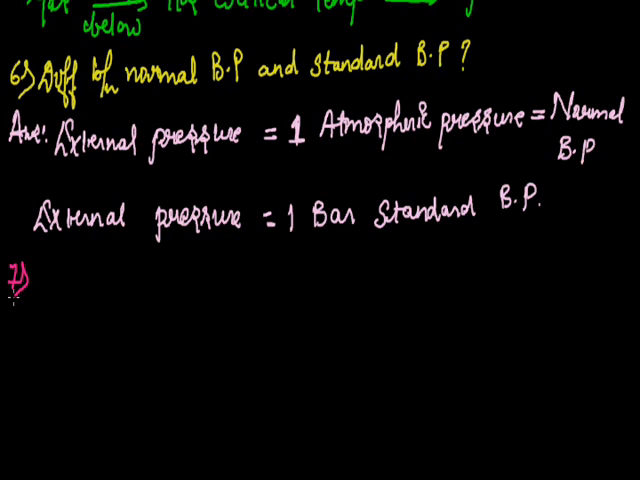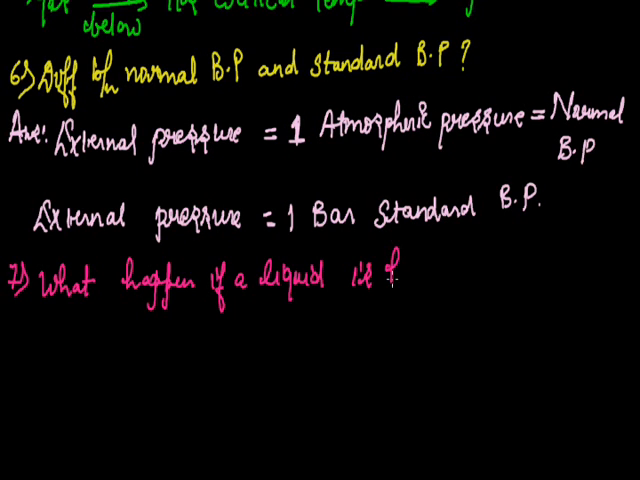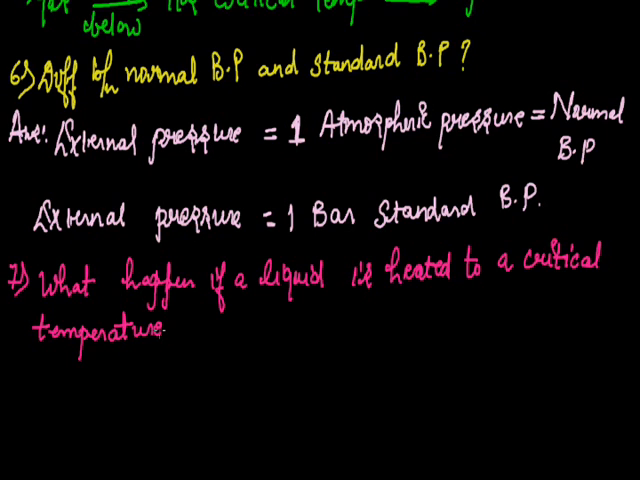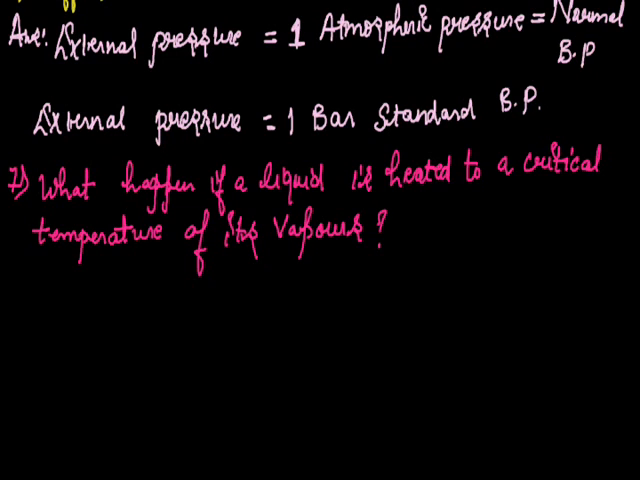The next question is, what happens if a liquid is heated to a critical temperature of its vapor? The question is asking, if we are heating a liquid to the critical temperature of its vapor, then what is going to happen? The answer is that the meniscus between the liquid and the vapor disappears.